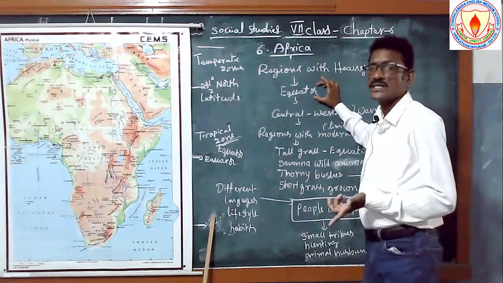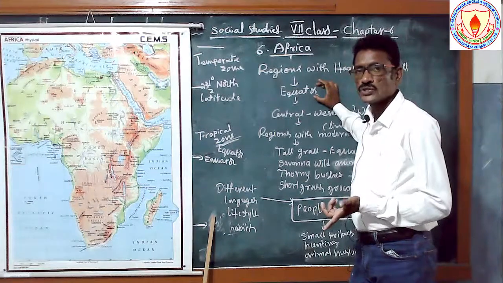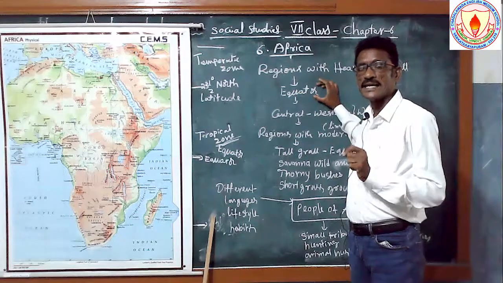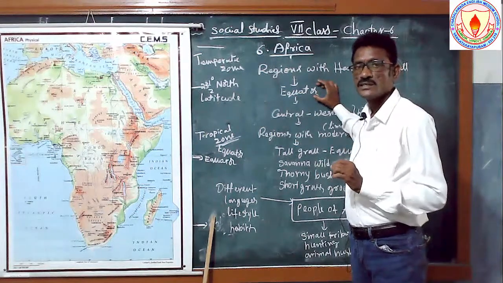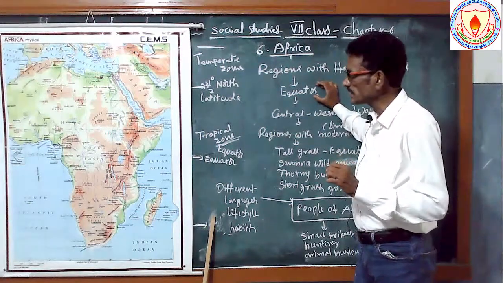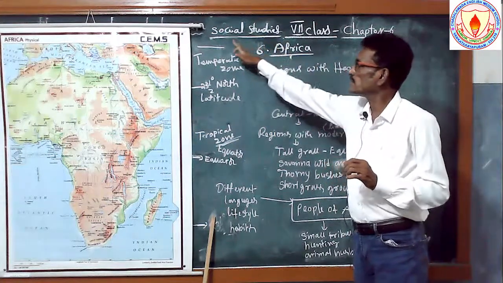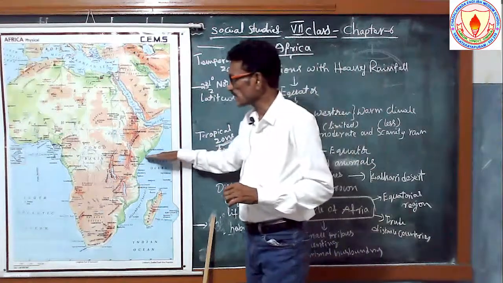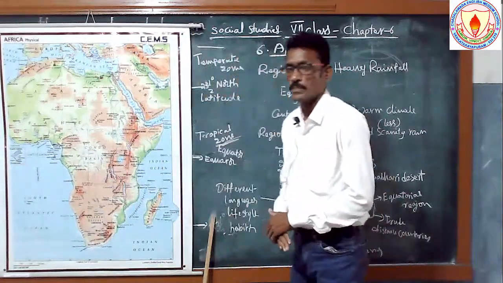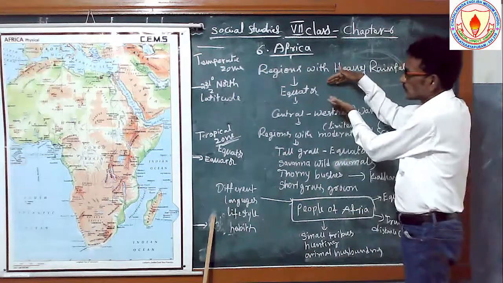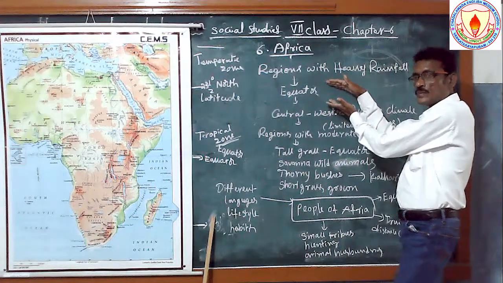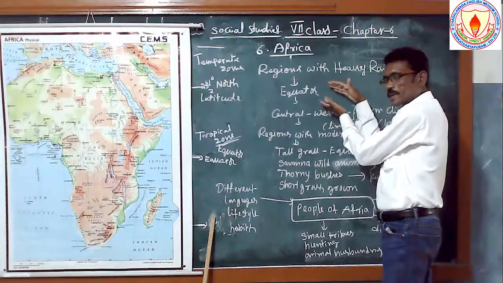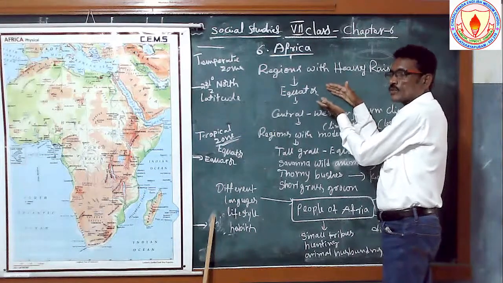See here, the equator. What is the equator? It is 0 degrees latitude. Latitude means a horizontal line. What is latitude? A horizontal line. Horizontal means these are the horizontal lines, which are drawn horizontally on the earth or globe. Okay. See here, the equatorial area receives more heat, so this place has low pressure, and this place receives more rainfall.